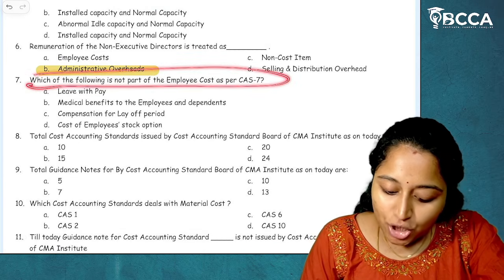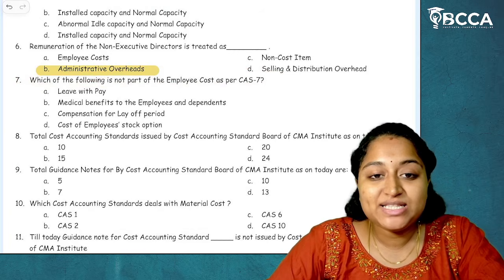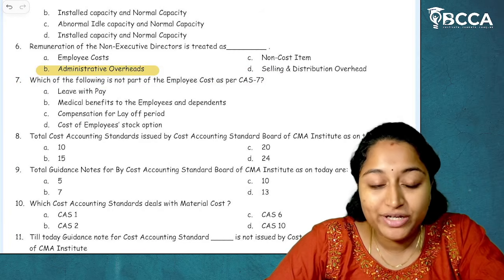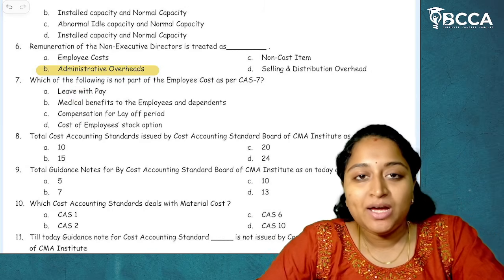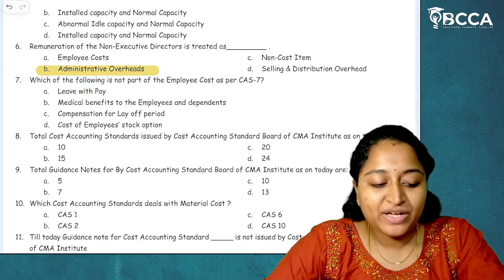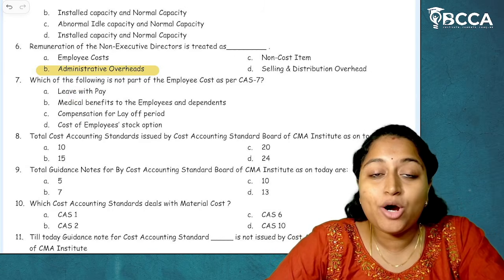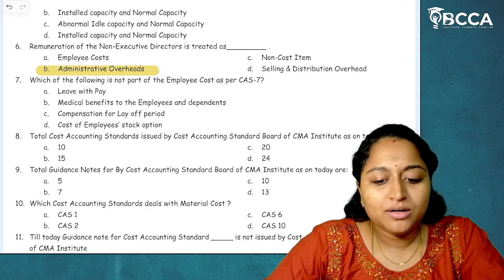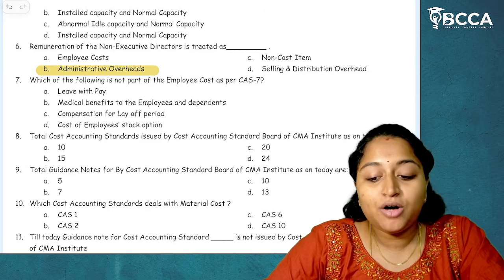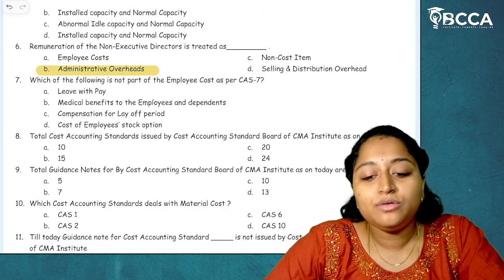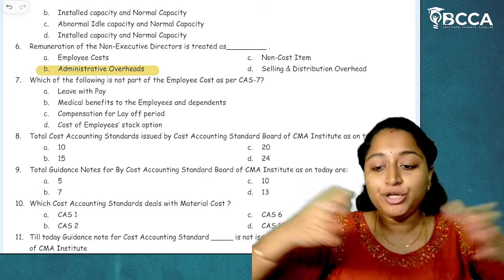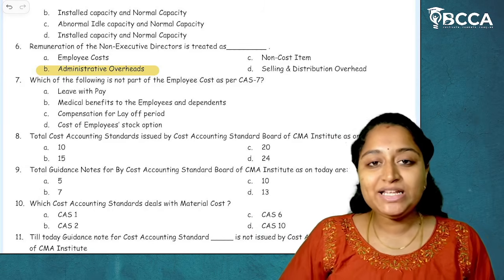Which of the following is not part of employee cost as per CA7? Leave with pay. Now, if the employee of an organization is taking a leave, then we have to make the payment during the tenure, right? So that is called leave with pay.